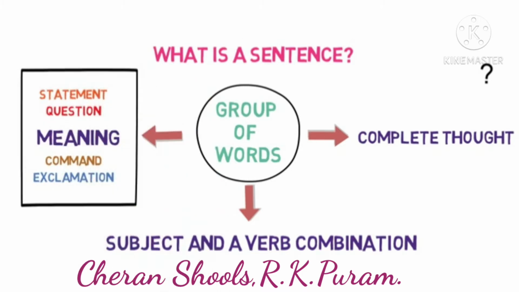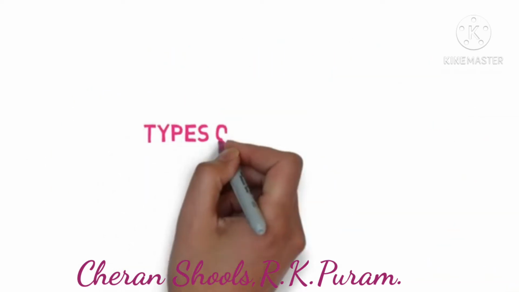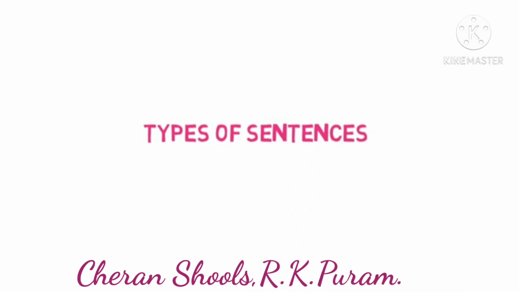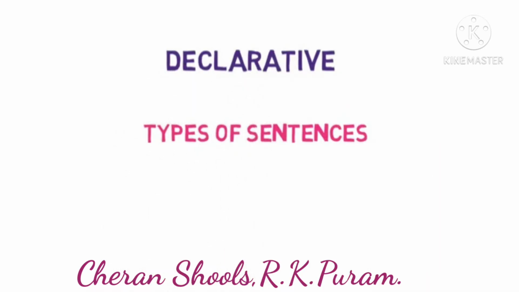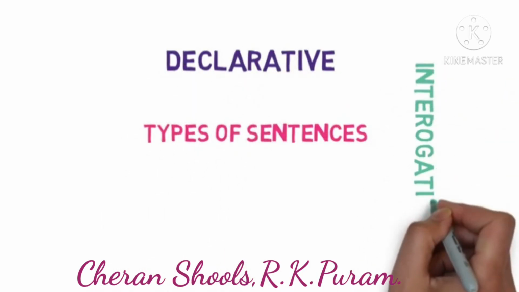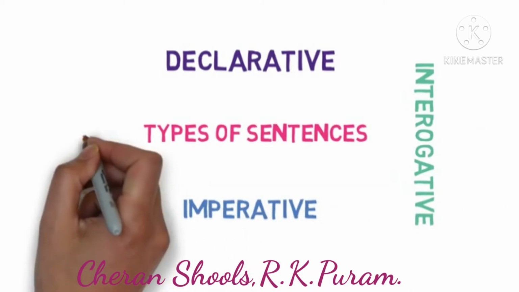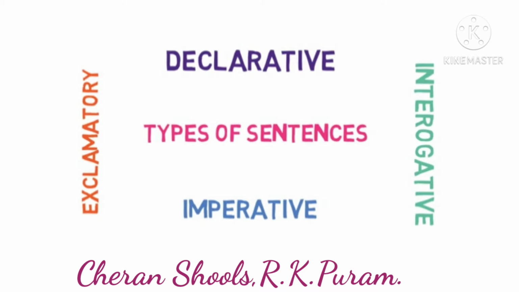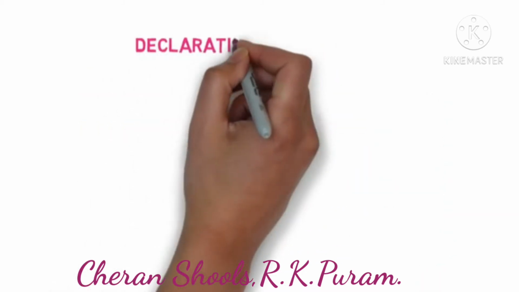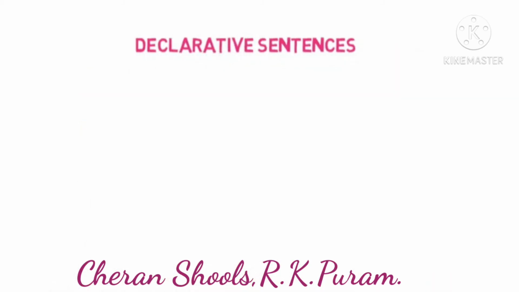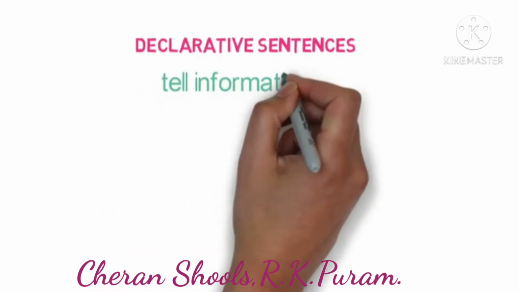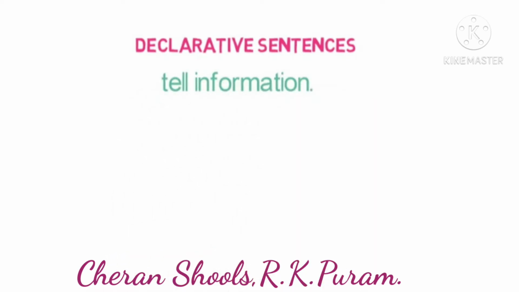Based on the different meanings or thoughts, the sentence is mainly divided into four types: declarative sentence, interrogative sentence, imperative sentence, and exclamatory sentence. First, we are going to see the declarative sentences. It tells information about anything. They end with a full stop.